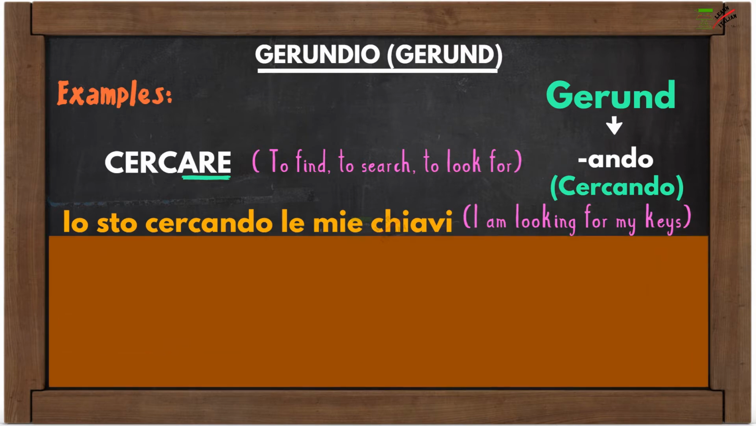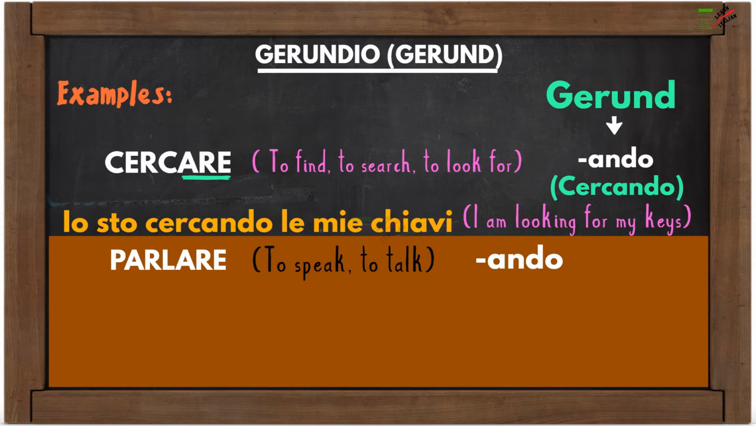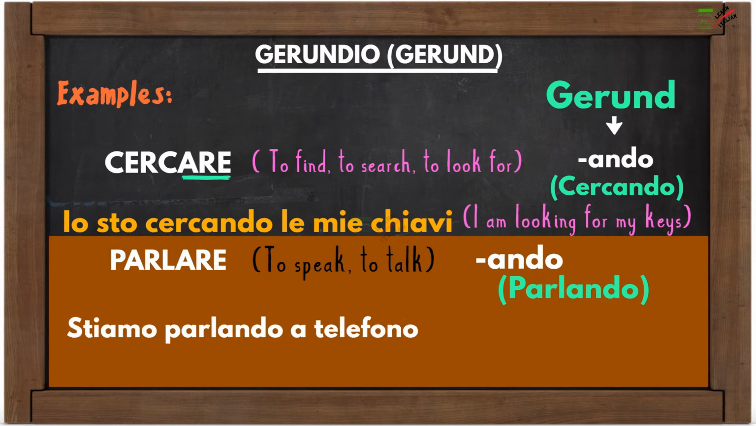Another example is parlare, to speak, to talk. The gerund will also end in ando. It becomes parlando. Stiamo parlando a telefono. We are speaking or talking on the phone.